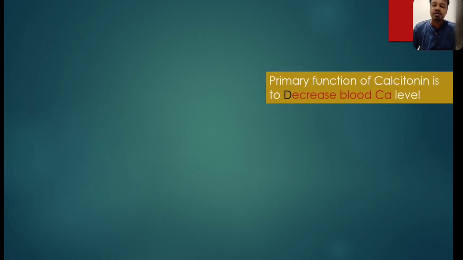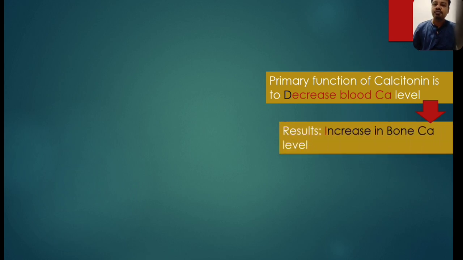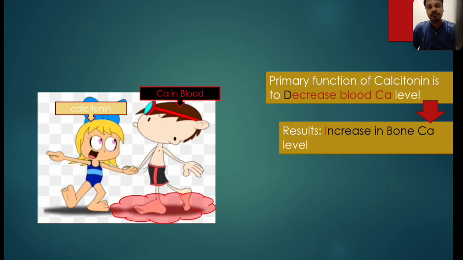Opposite to PTH, the main function of calcitonin is to decrease the blood calcium level by whichever means. It does so by putting the calcium back inside the bone or increasing its excretion. But the overall effect is to decrease the blood calcium level, which results in an overall increase in the calcium inside the bone.